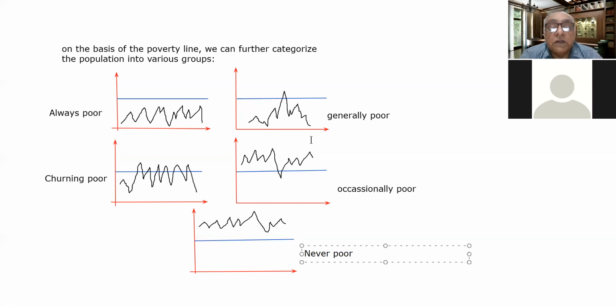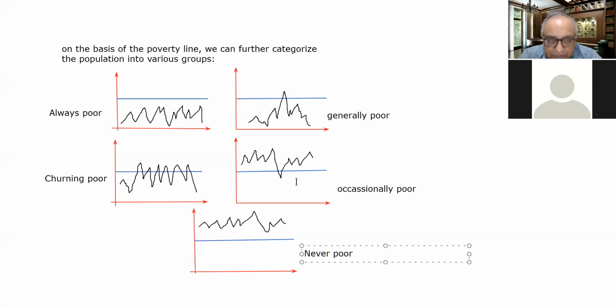So here is the population, and here you can take the income. It is basically just to show, so don't go by the x-axis or y-axis. These people are churning poor. They are sometimes rich, sometimes poor, sometimes rich, sometimes poor, during the year. So this goes like this.